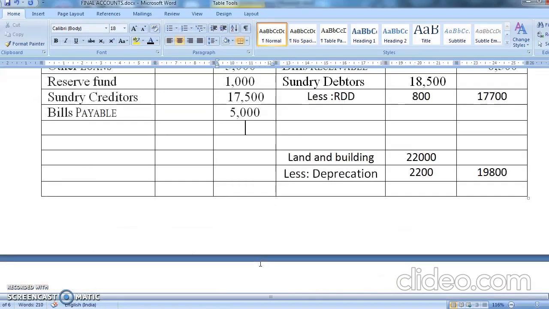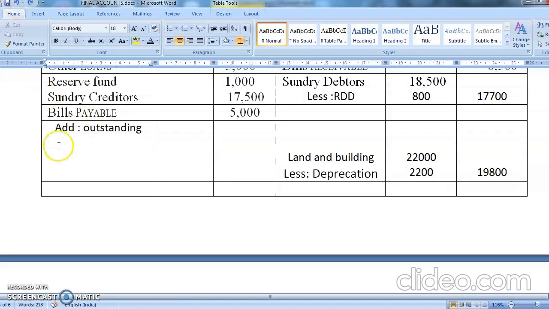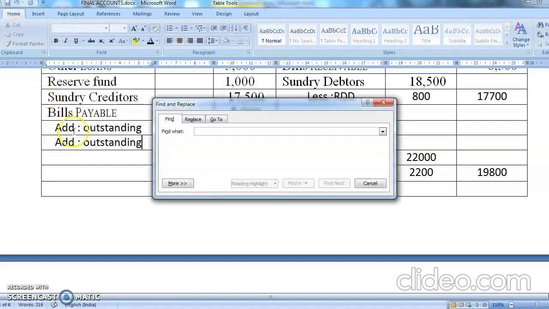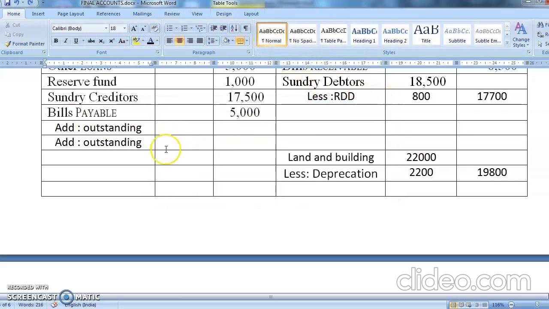The second effect will come in the balance sheet, liability side. Yes, outstanding electricity bill.